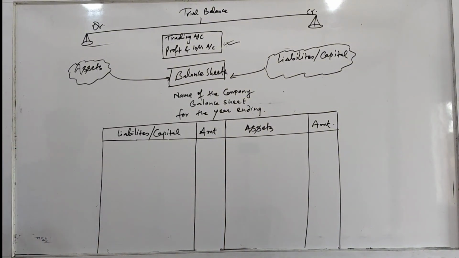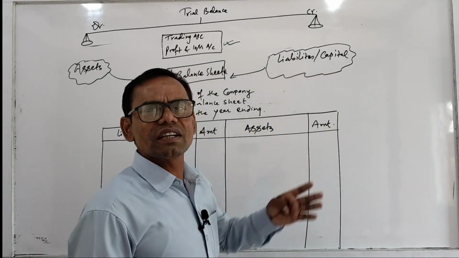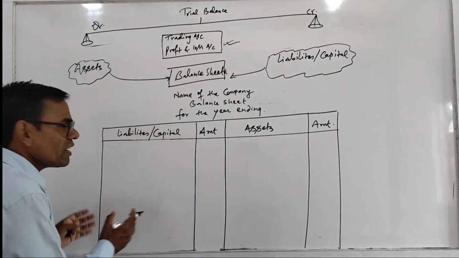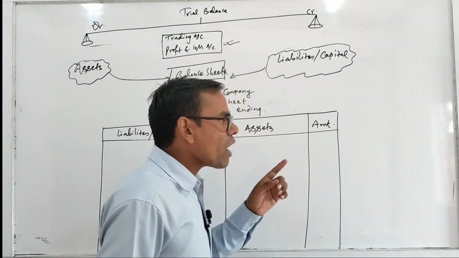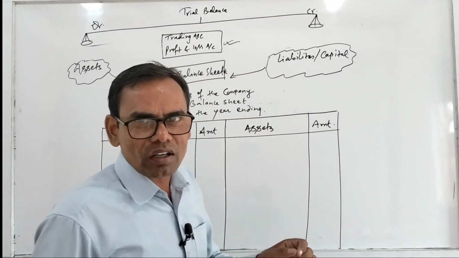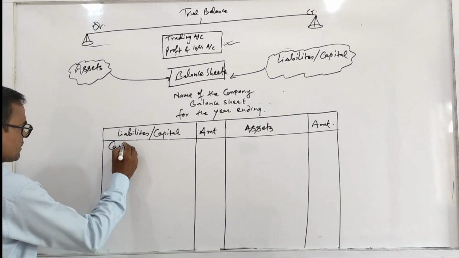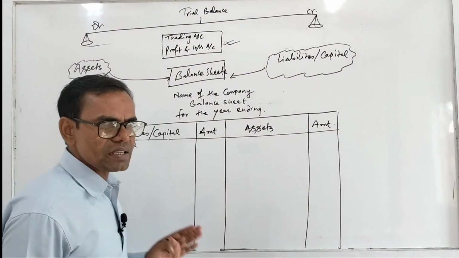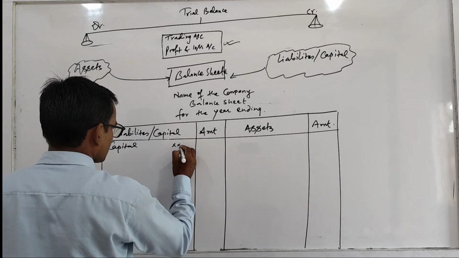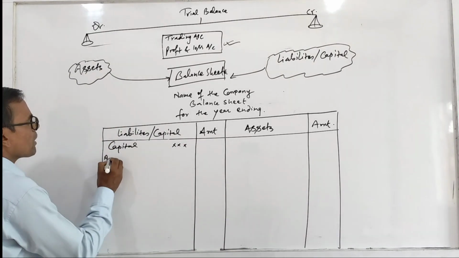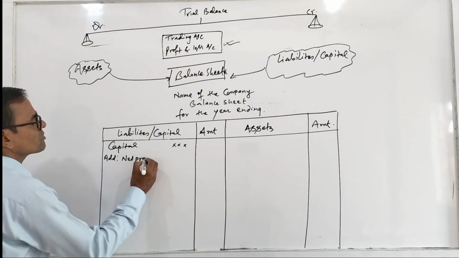And in trial balance only assets are remaining there now, and liabilities and capitals are remaining there. But before writing any points of trial balance, you have to search for capital. First of all you have to write capital. Capital means the amount invested by the owner to start up the business, to commence the business. You write the capital, and you have to add net profit. And from where does the net profit come?